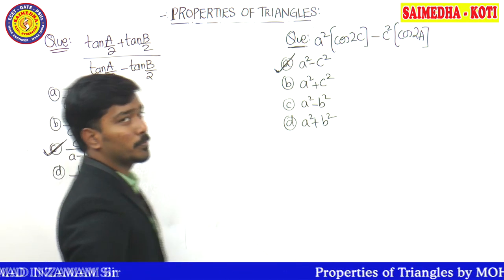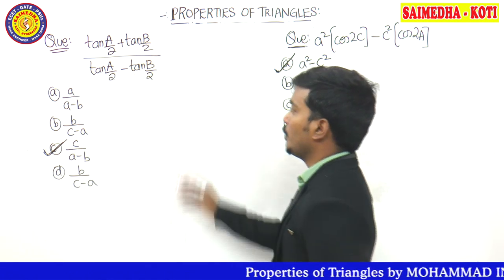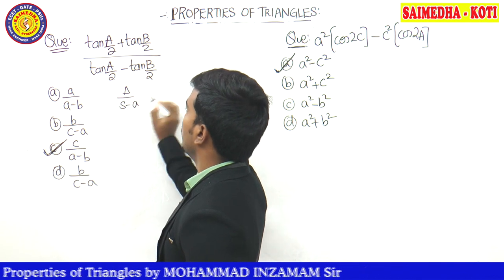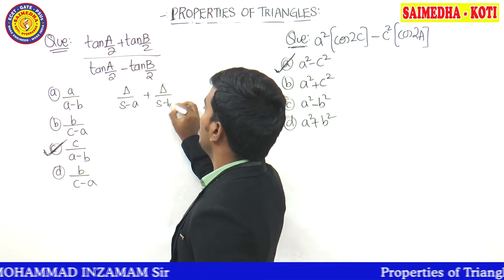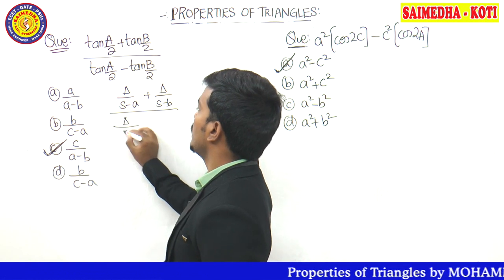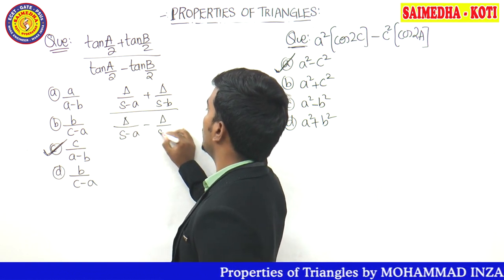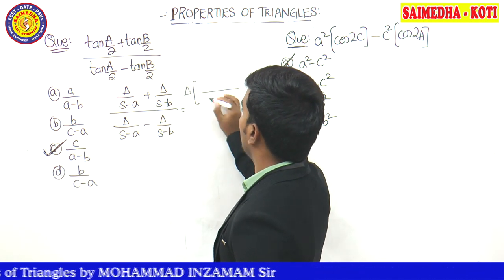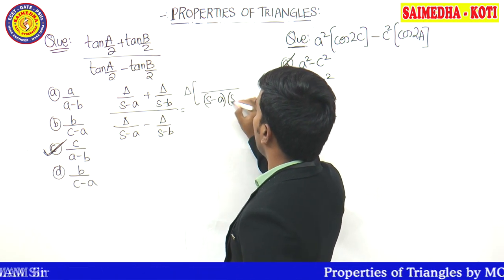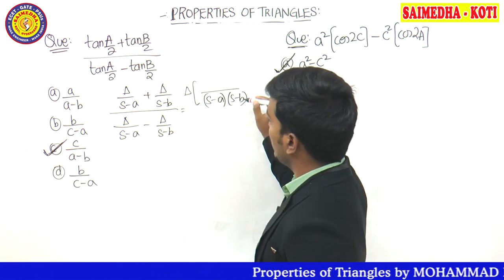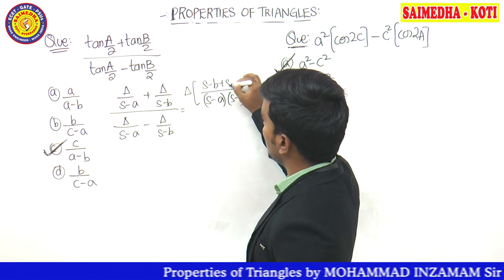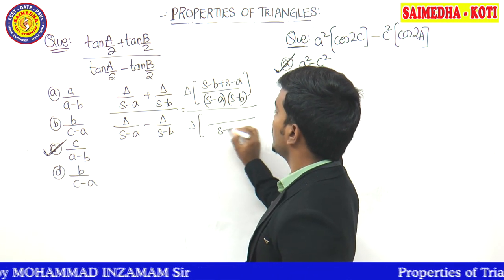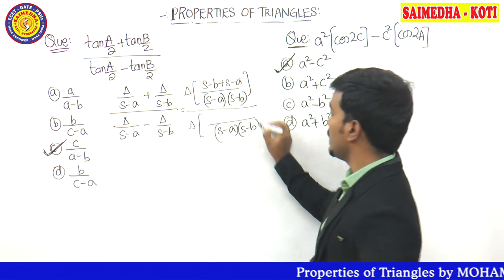Now let's solve these problems by means of formulas. What is the formula for tan a by 2? Formula for tan a by 2 is delta divided by s minus a, delta divided by s minus b, divided by delta divided by s minus a minus delta divided by s minus b. So if you take the delta value common outside, in the numerator you will be having s minus a, s minus b multiplied here, guys, it's going to become s minus b plus s minus a, whole divided by delta taken common, it's going to become s minus a, s minus b.